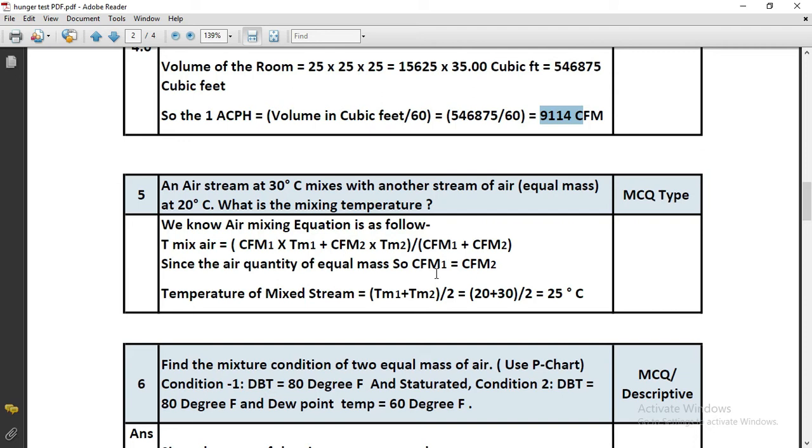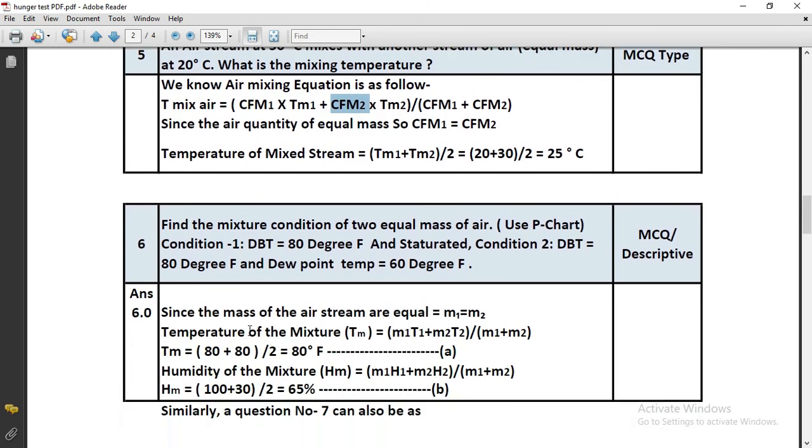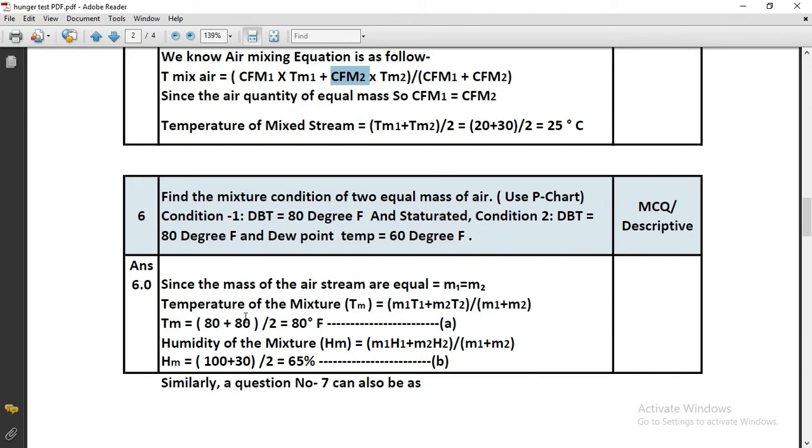Here we know CFM1 is equal to CFM2 because masses are equal, the quantity of the gases are equal. So this will be common in every term of this formula. So it becomes T1 plus T2 divided by 2, a simple formula. 20 plus 30 divided by 2 is 25 degrees centigrade. The mixture temperature will be 25 degrees centigrade. Let's move to the next question.